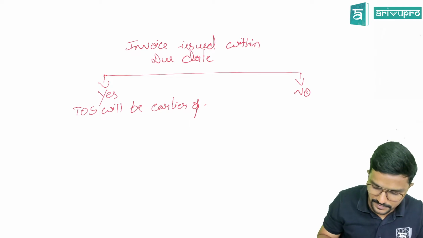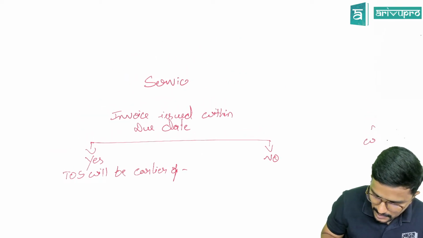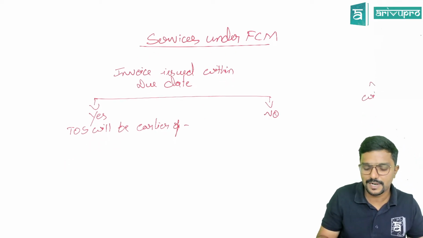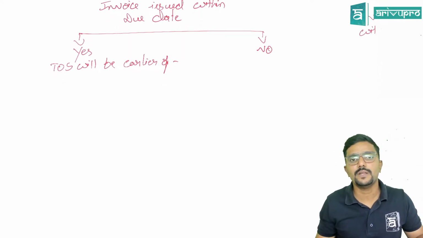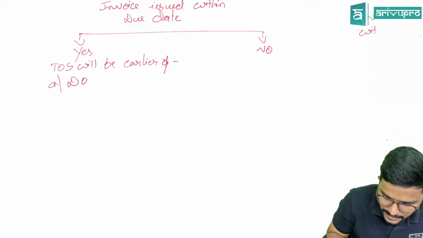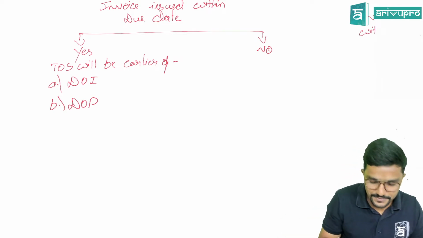So this is for services, whatever I am explaining now, under forward charge mechanism. FCM means forward charge mechanism. Time of supply will be earlier of date of invoice or date of payment. Date of payment, only 2 dates.